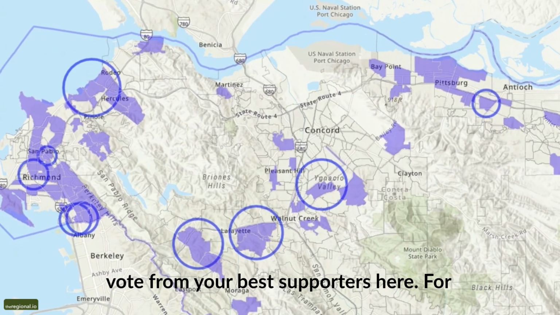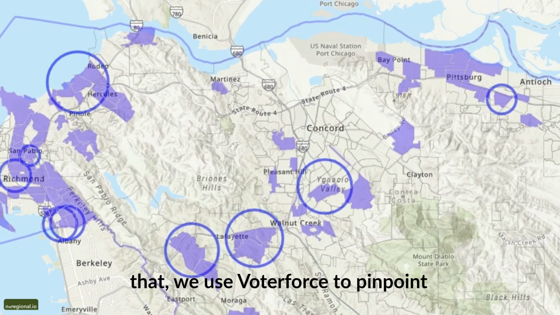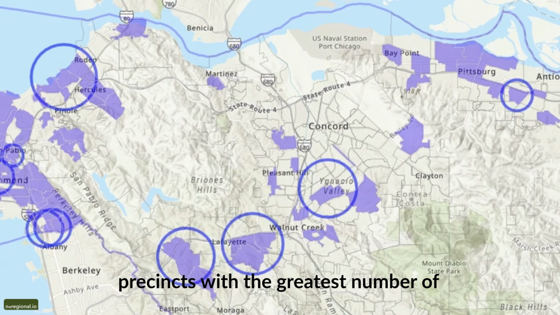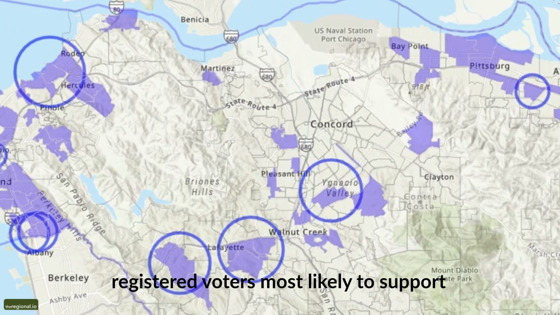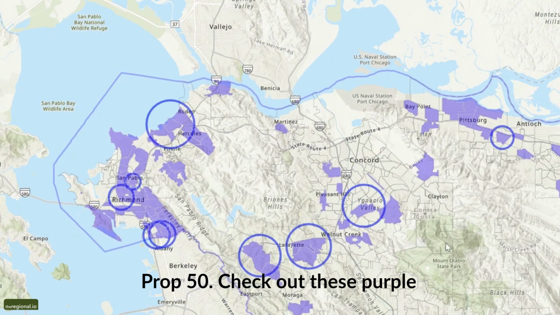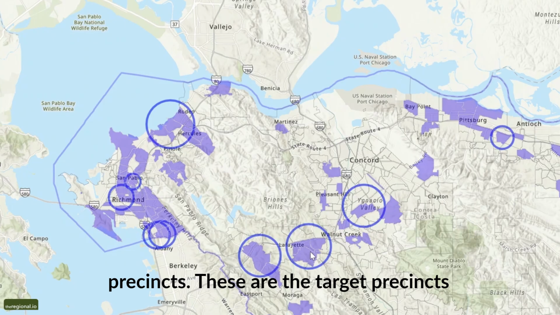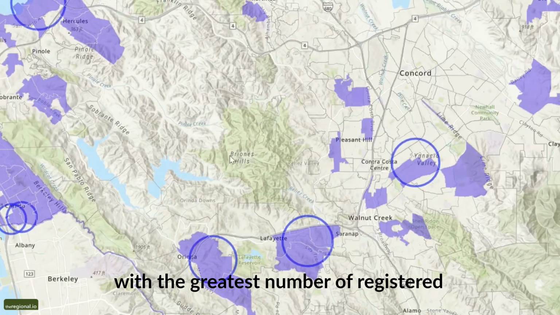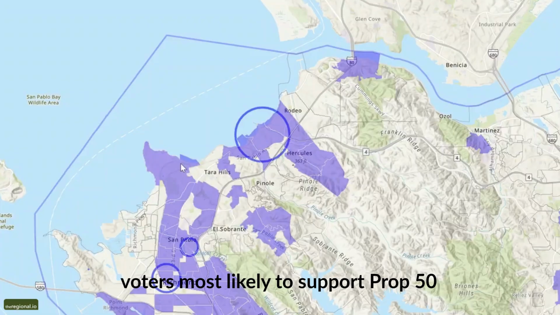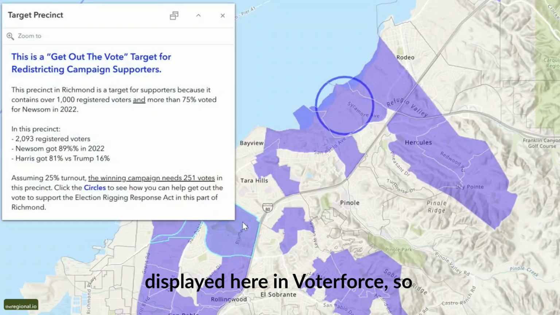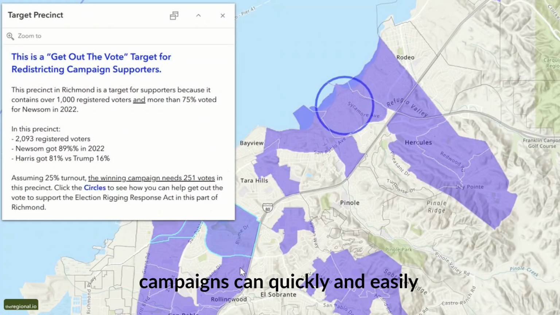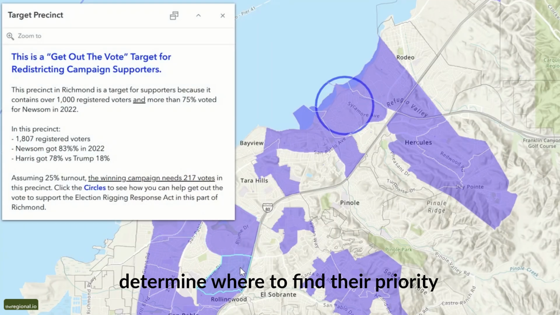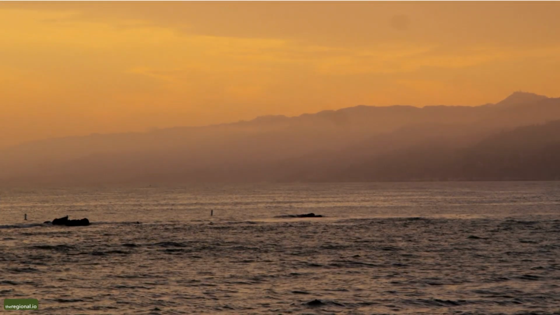your best supporters here. For that, we use Voterforce to pinpoint precincts with the greatest number of registered voters most likely to support Prop 50. Check out these purple precincts. These are the target precincts with the greatest number of registered voters most likely to support Prop 50, displayed here in Voterforce, so campaigns can quickly and easily determine where to find their priority voters.